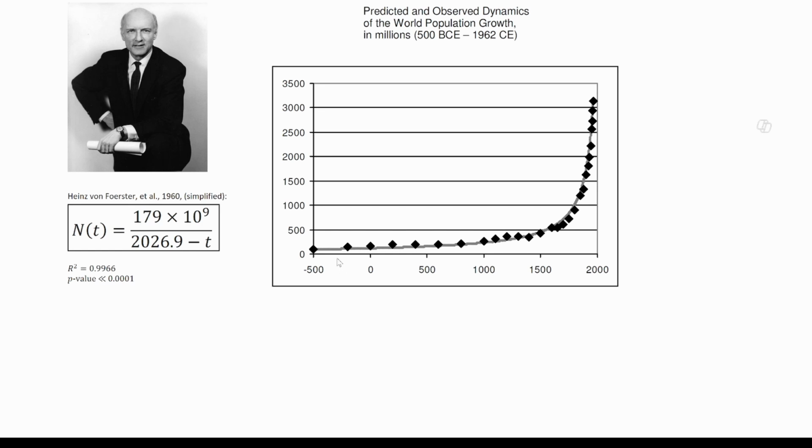In the diagram, the black dots are actual data, and the smooth curve is a graph of the function. The fitted model has an R-squared of 0.9966, which is extremely high. Roughly speaking, over 99% of population variation can be explained by this formula.